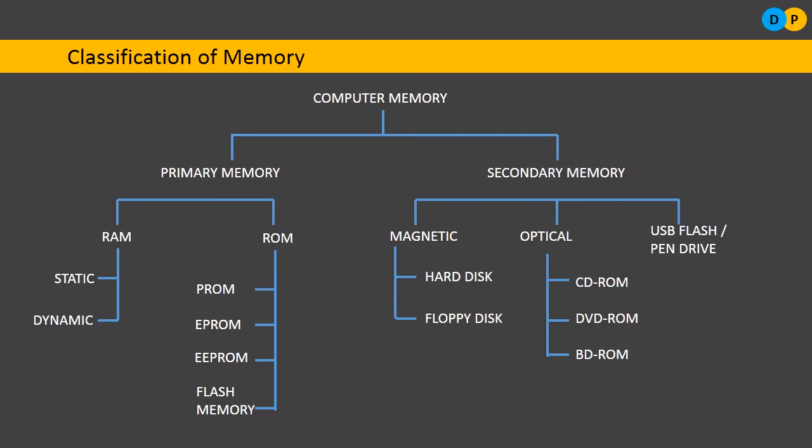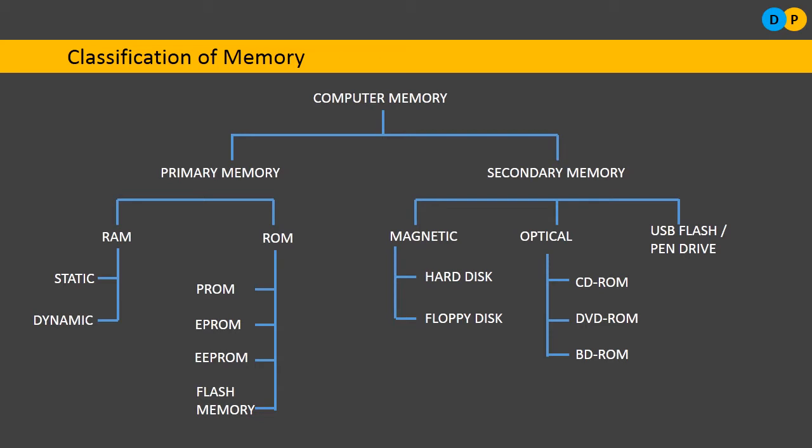Secondary memory devices are usually very slow compared to the primary memory, but you can store a large amount of data. And the data on secondary memory, storage memory, is not directly accessible. That is a very important thing we need to understand here. Data may be present on a hard disk, CD, DVD, pen drive, whatever the secondary memory device may be, but the data cannot be directly accessed for processing by the CPU. So the data present on secondary memory should be passed on to primary memory. From there it will be used by the CPU for processing.